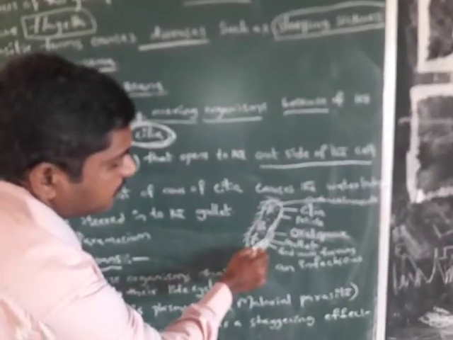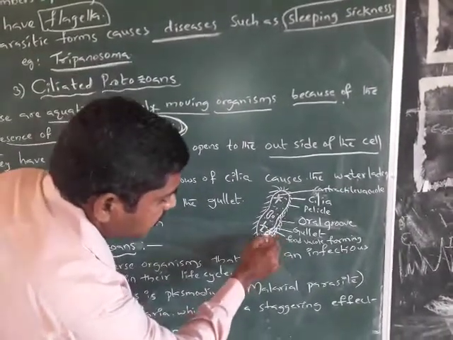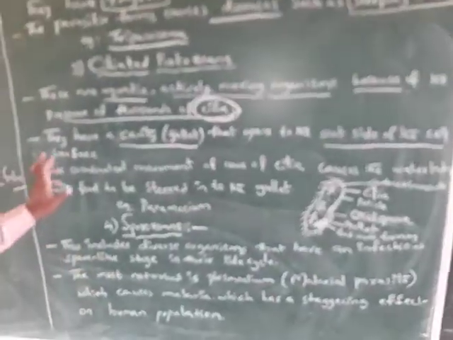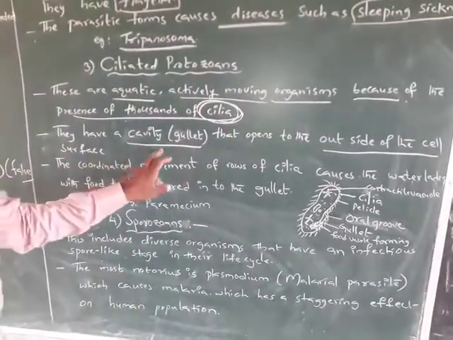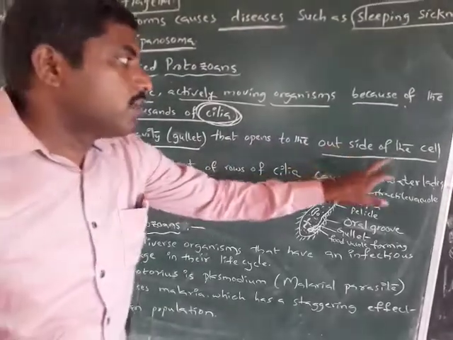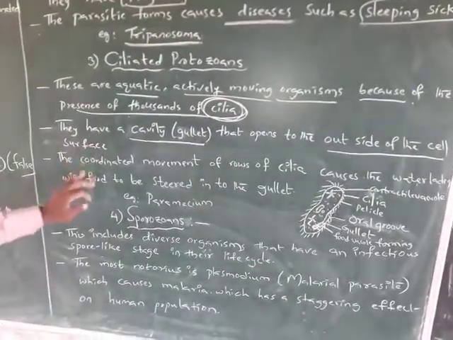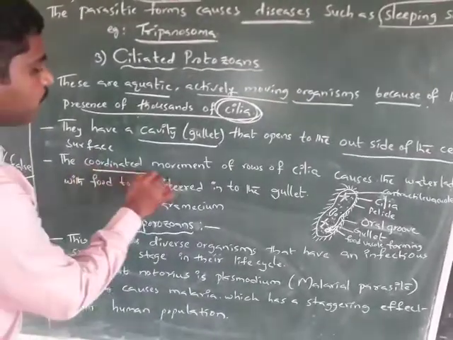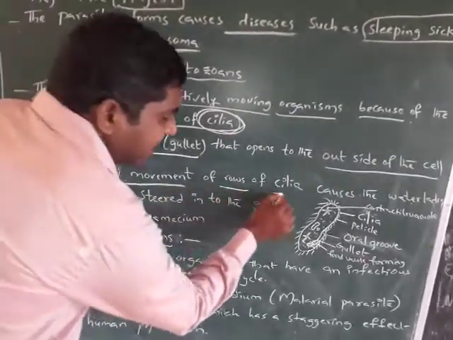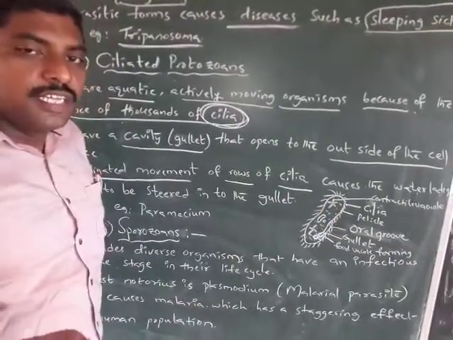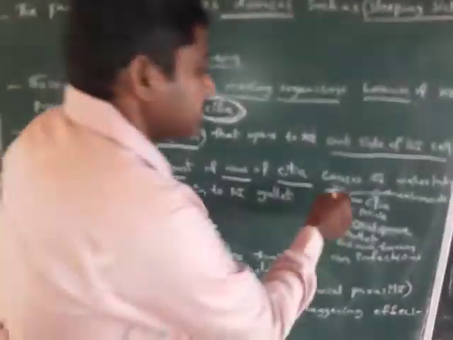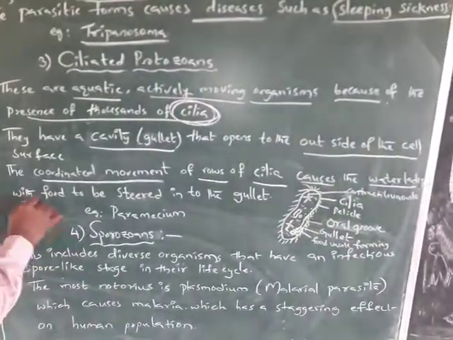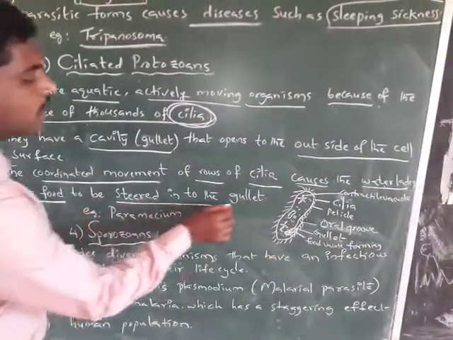These food vacuoles enter into the cell. The gullet is a cavity that opens to the outside of the cell surface, and the coordinated movement of the rows of cilia causes the water laden with food to be steered into the gullet.